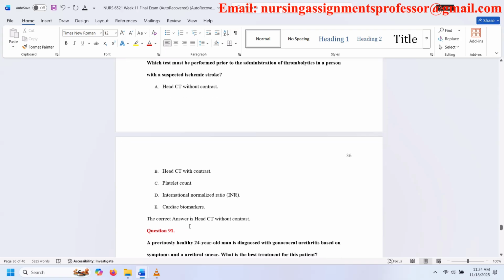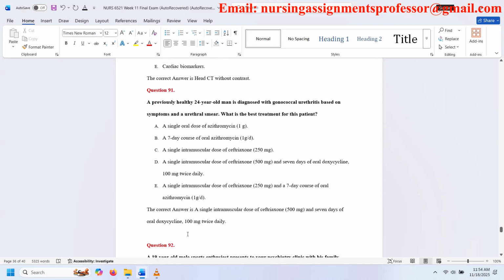Question 91. A previously healthy 24-year-old man is diagnosed with gonococcal urethritis based on symptoms and a urethral smear. What is the best treatment for this patient? A. A single oral dose of azithromycin. B. A 7-day course of oral azithromycin. C. A single intramuscular dose of ceftriaxone.